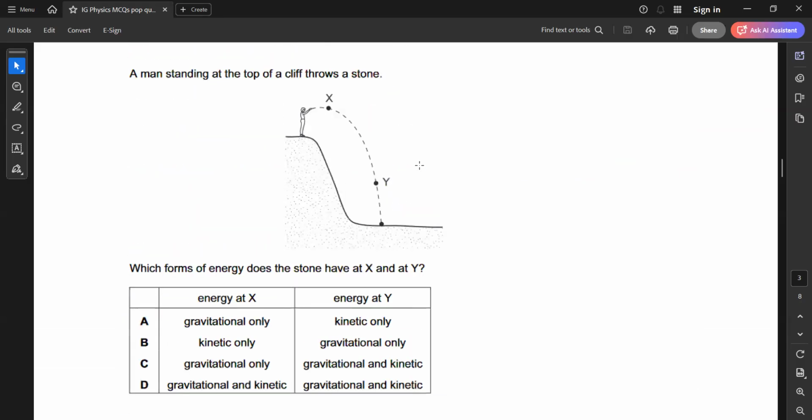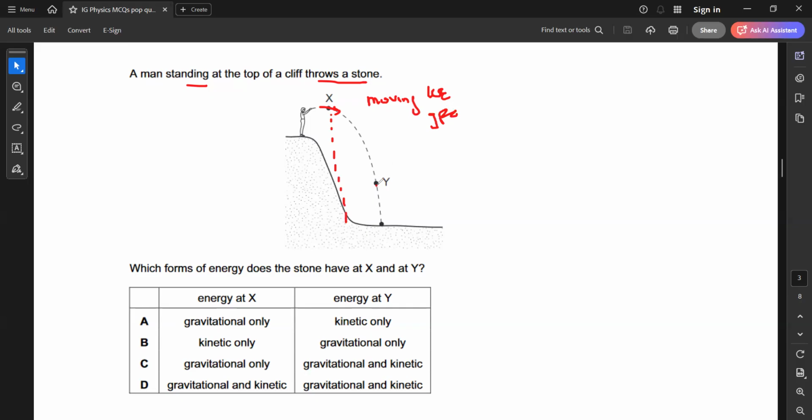Look, in question 5, yes, I will repeat question 5. A man stands at the top of a cliff, he throws a stone. At position X, the stone is moving because the stone is going down. Anything which is moving, which energy will it have? It possesses kinetic energy because moving objects always possess kinetic energy. And the stone is at a certain altitude or height, so it will also have gravitational potential energy.